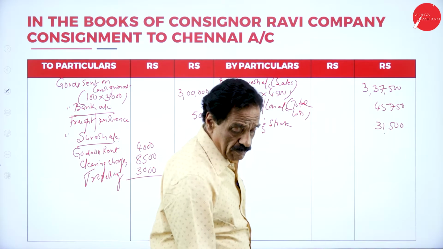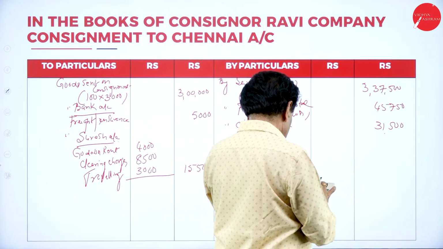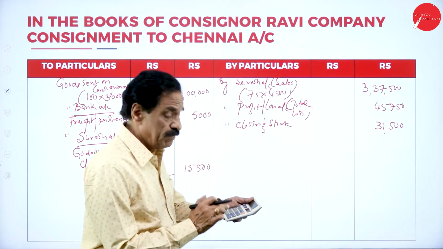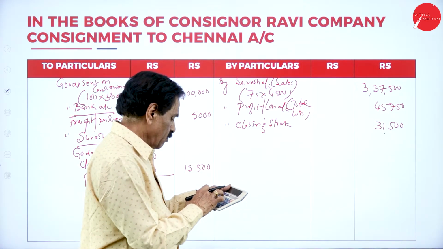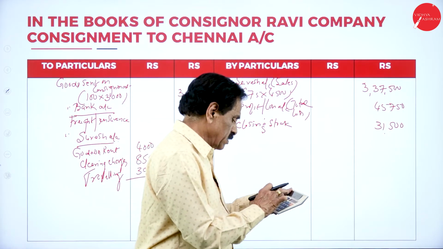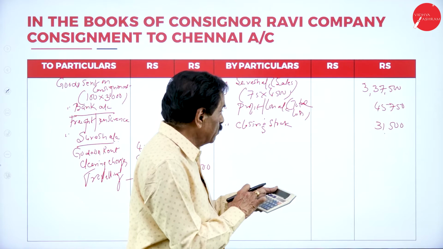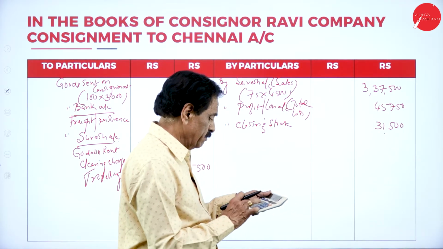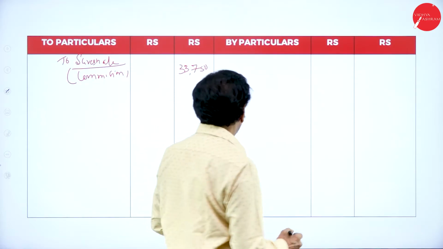If you add now, 3,37,500 plus 45,750 plus 31,500, 4,14,750.